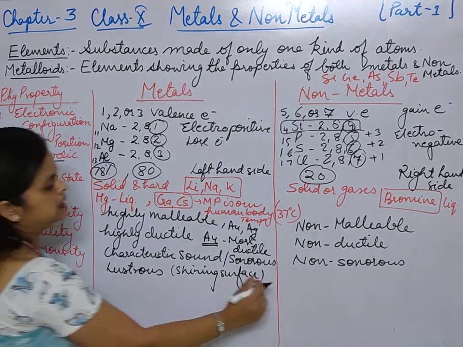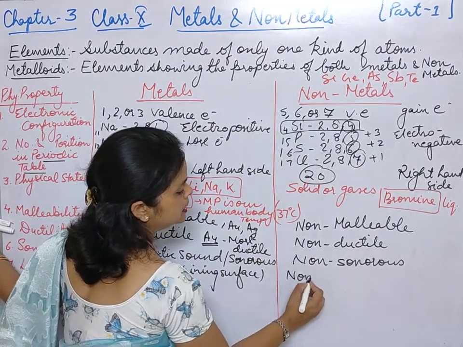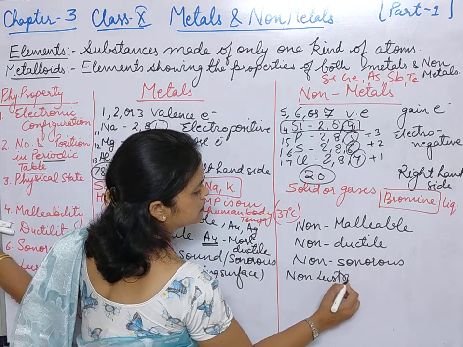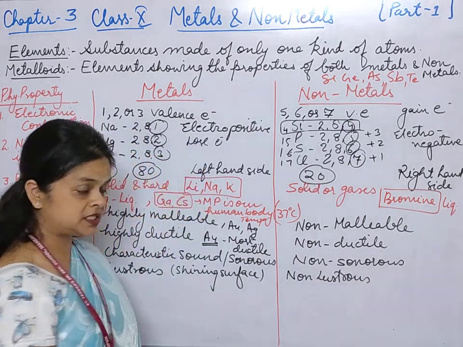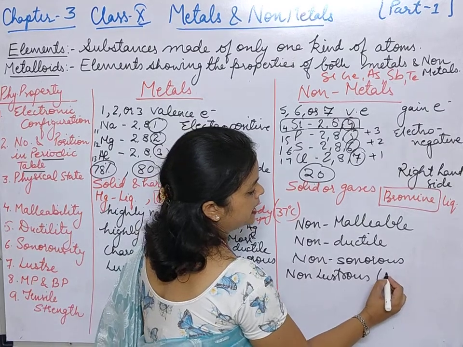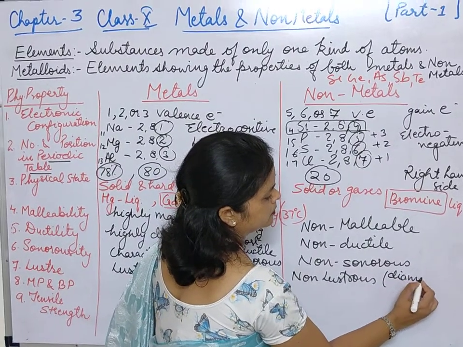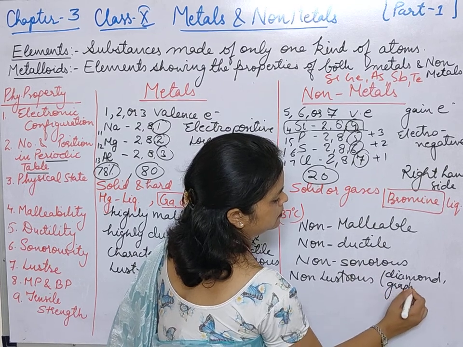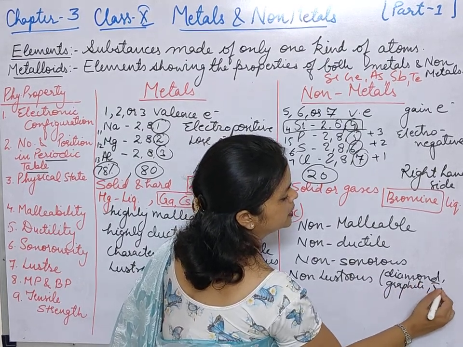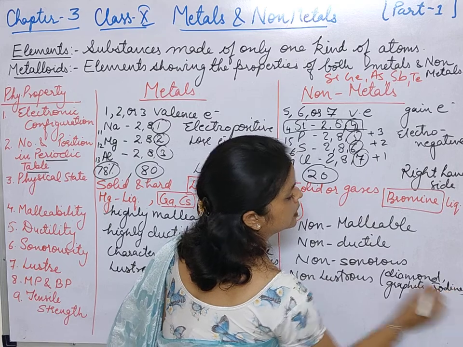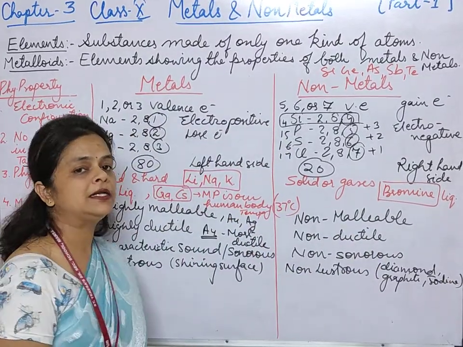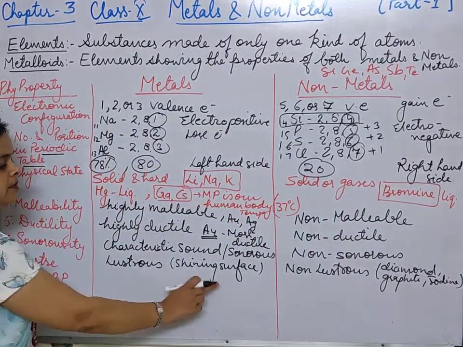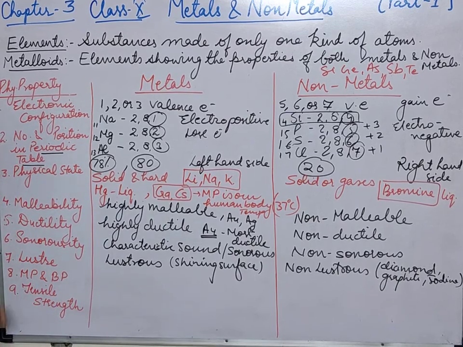And here they are non-lustrous. Here the exceptions are there, students: diamond, graphite and iodine. These three are non-metals which are lustrous, that means they have a shining surface.